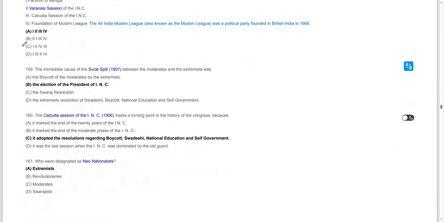Moving on to the next question. The immediate cause of the Surat split of 1907 between the moderates and the extremists was the election of the president of the INC.